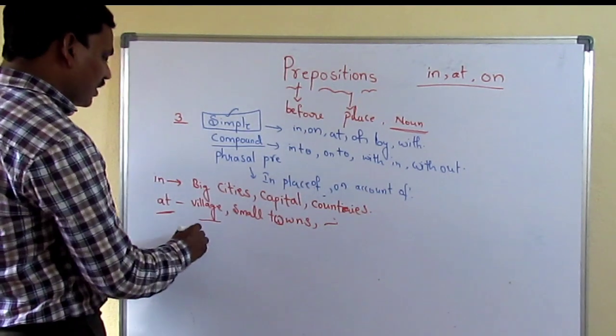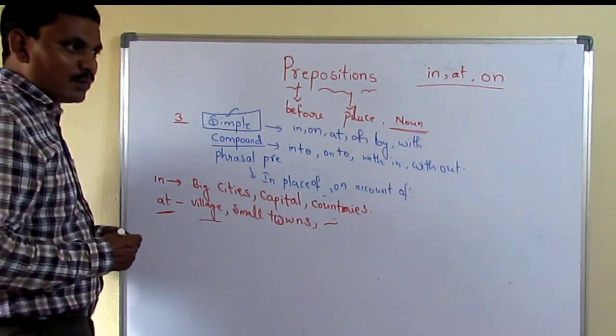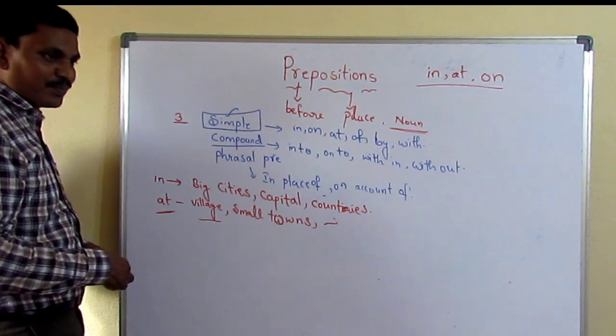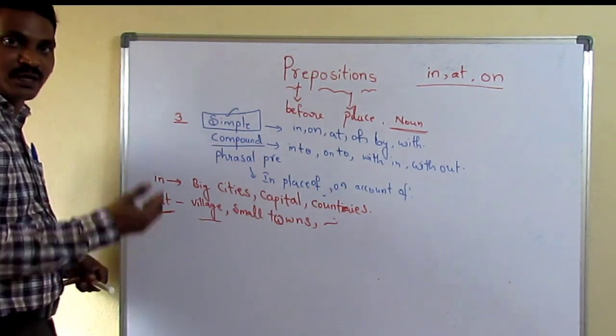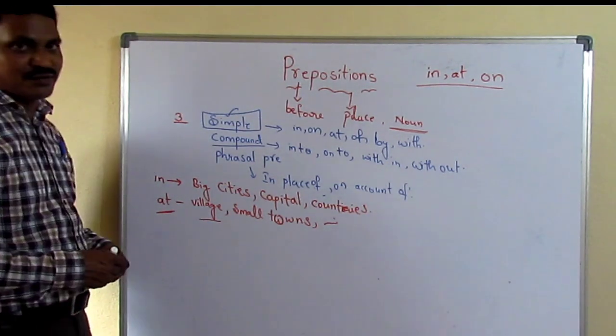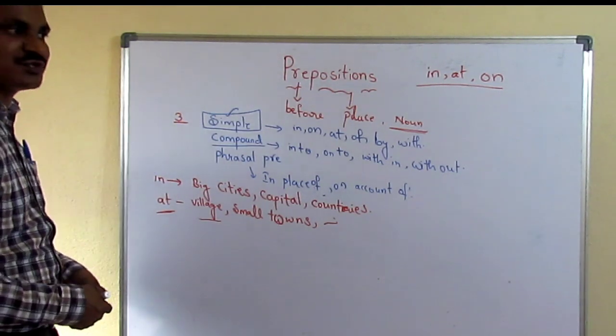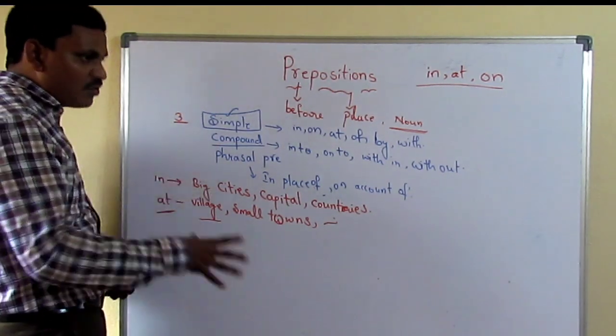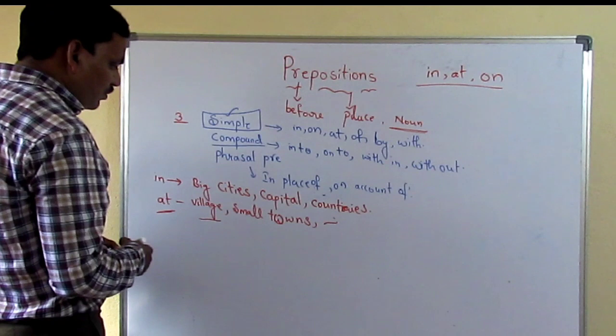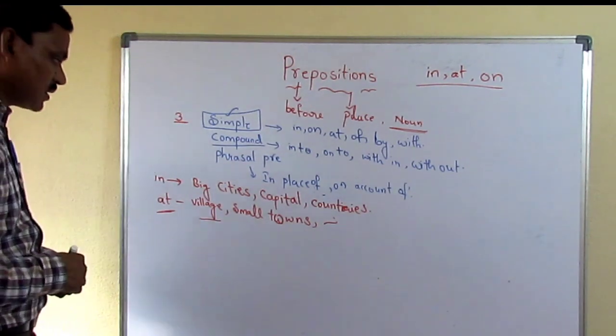Or particular places like at Lal Bahadur Stadium, at Andhra University, at Central University, Hyderabad Central University. Like this, for any particular areas also we have to use at.